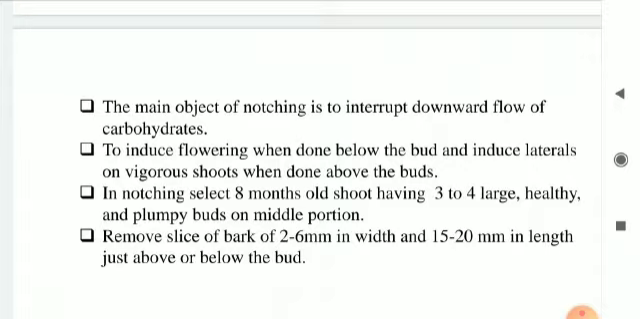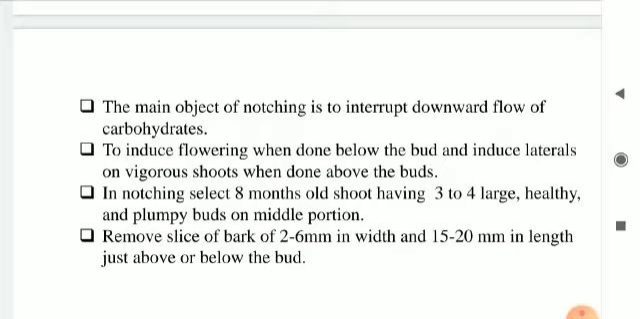That is, when the notching is done below the bud, the object is to induce flowering in the above bud. Whereas when the notching is done above the buds, the object is to induce laterals on vigorous shoots.